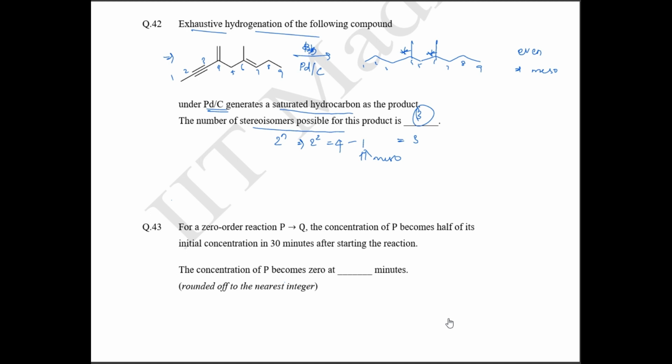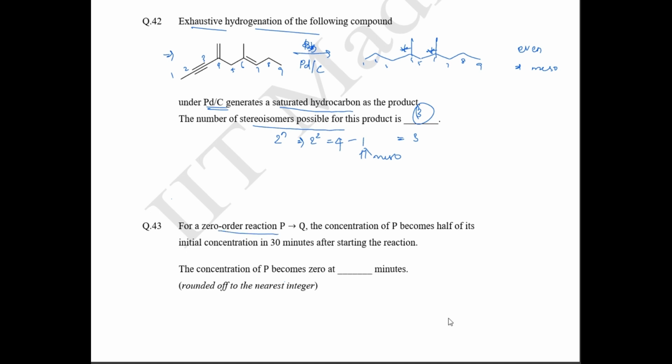Next, for a zero order reaction, the concentration of P becomes half of its initial concentration in 30 minutes after starting the reaction. For a zero order reaction, t half is equal to P naught by 2K. This is your zero order reaction half life. They have said the concentration is reduced to half, so this is going to be your t half.